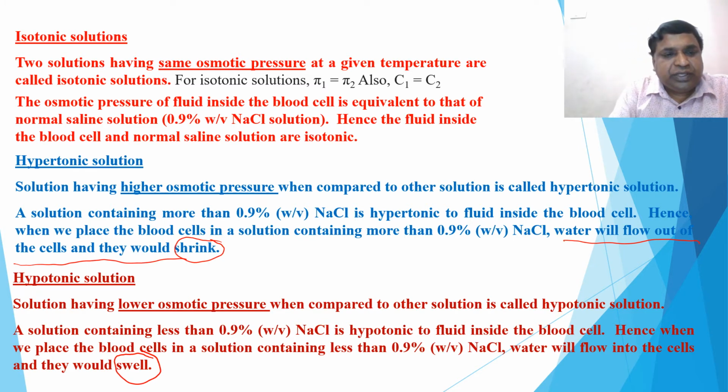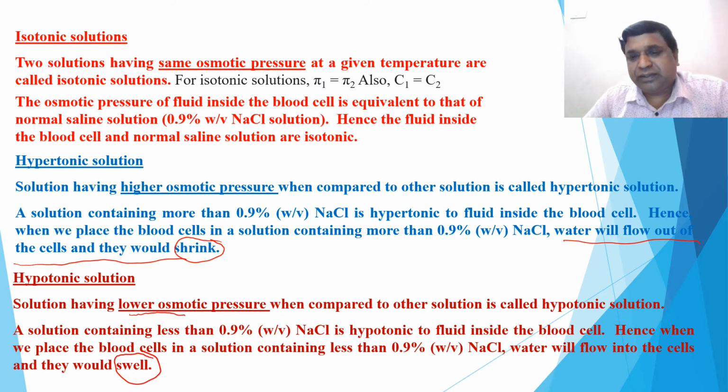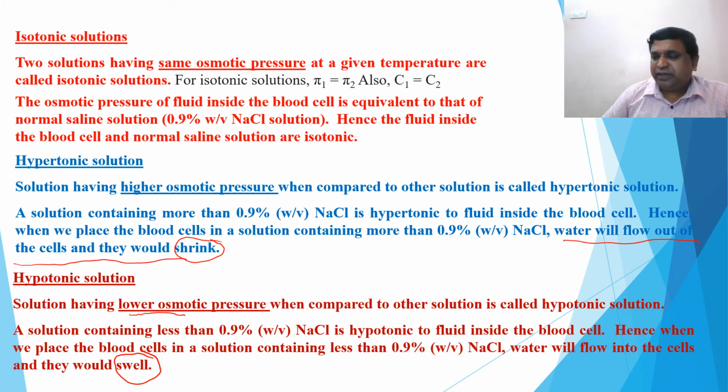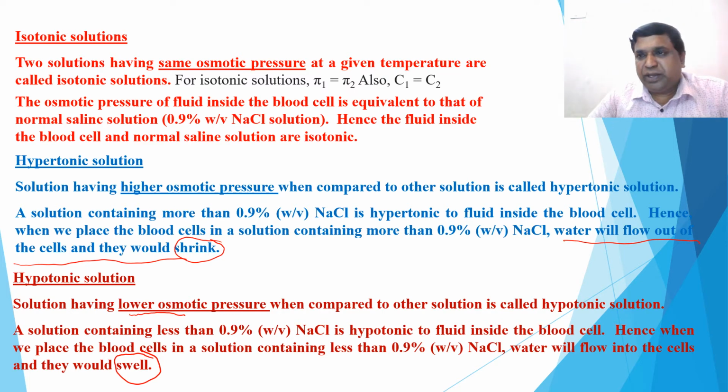And here, the osmotic pressure of the solution is less than the other solution that we compared. So for a solution containing less than 0.9%, when a blood cell is placed in a solution less than 0.9%, then swelling of the cells takes place. So these two are the important points that you remember: shrinking of the cell and swelling of the cell. Hyper one you remember, and remember the other one as just opposite. So that is about the types of solutions based on osmotic pressure.